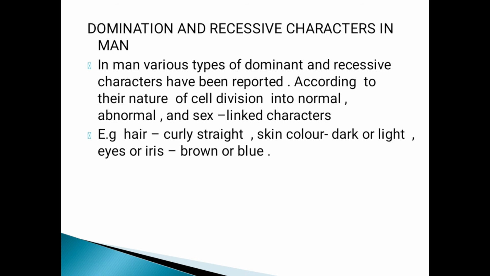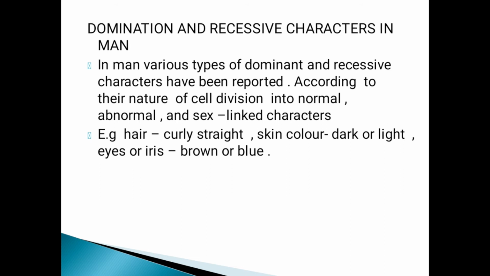Dominant and recessive characters in man are also examples. In man, various types of dominant and recessive characters have been reported, including normal and abnormal and sex-linked characteristics, such as hair, color of hair, color of skin, eyeballs, and eyelashes.